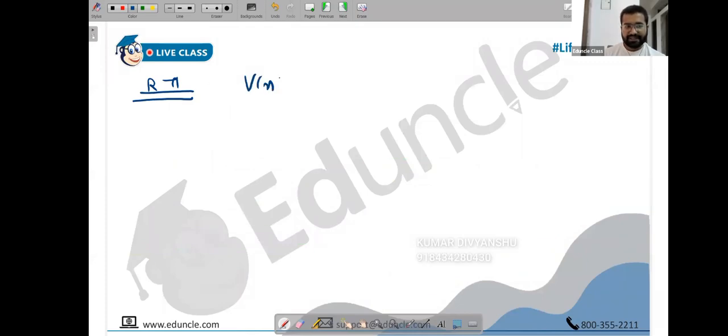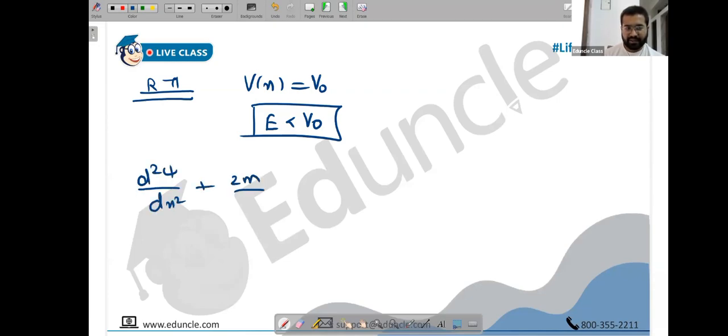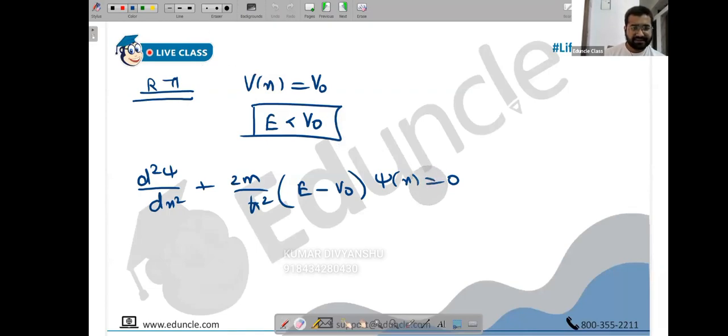First of all, V of x is V0. Secondly, we are taking a case where energy is less than V0. So the Schrodinger equation: d square psi upon dx square plus 2m upon h square into E minus V, where V is V0, E minus V0, into psi, is 0. I will be writing psi of x all the time. So this is region 2, psi 2.